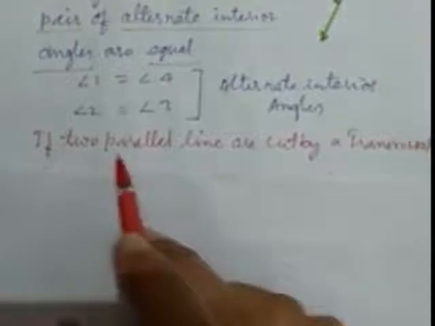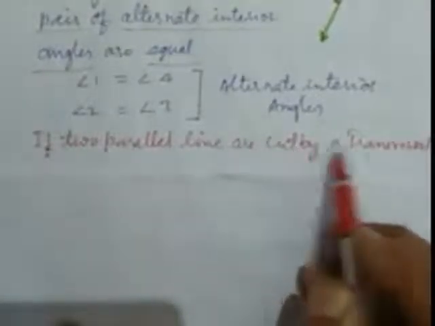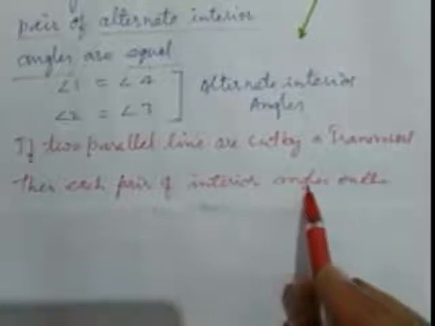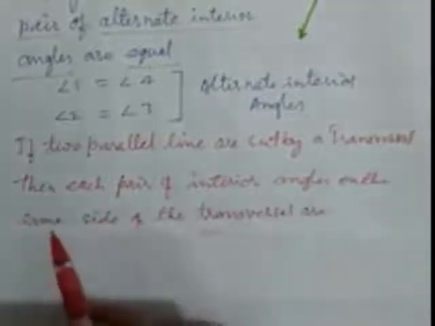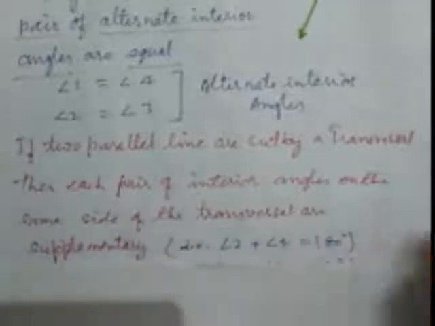Okay, now we have a conclusion. If two parallel lines are cut by a transversal, then each pair of interior angles on the same side of the transversal are supplementary.